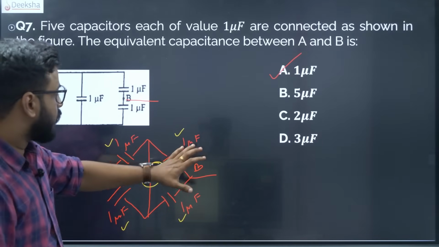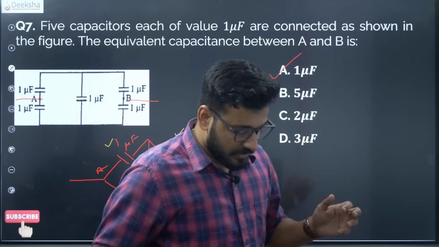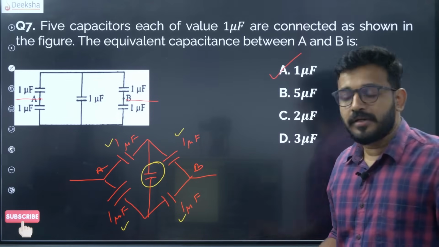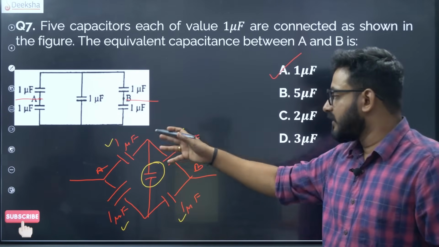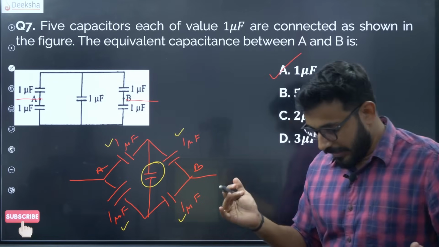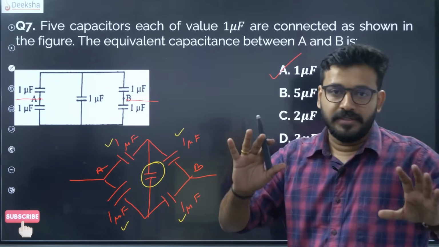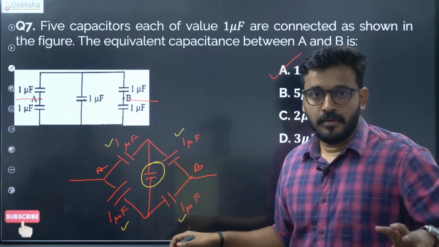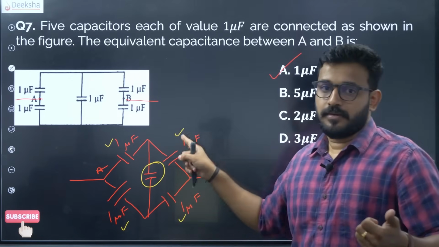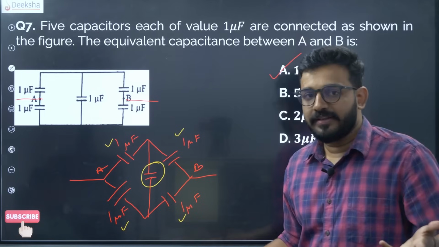So it's a simple Wheatstone bridge setup. You have to check whether the balancing condition is really applicable here. If it is applicable, then go ahead with these two in series, these two in series, then the entire thing in parallel and you get the answer. Most of the time, if they are identical, let alone balancing, if they are identical, definitely they are balancing.